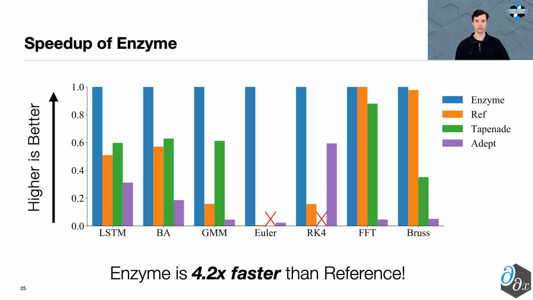For the other experiments, the reason for the performance gap is more nuanced. Enzyme uses a different data structure to cache values, which is also partially responsible for the performance gap. In fact, Adept must keep a dynamic tape of what instructions were evaluated in the forward pass to be able to run its reverse pass. In contrast, Enzyme statically compiles everything ahead of time. Finally, Topinot has a red X on the Euler and RK4 tests, as it does not support C++ code.